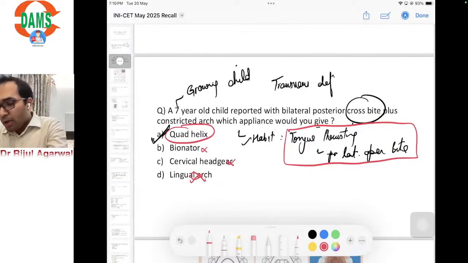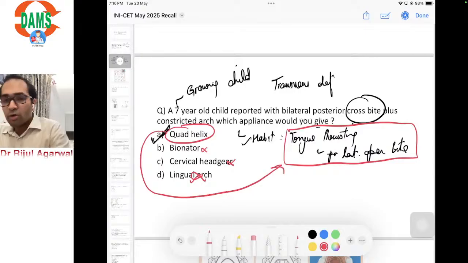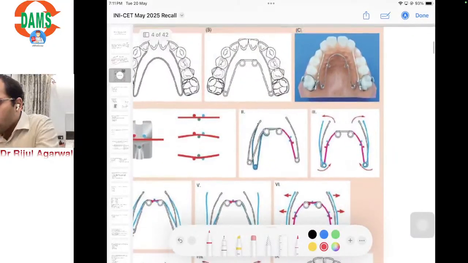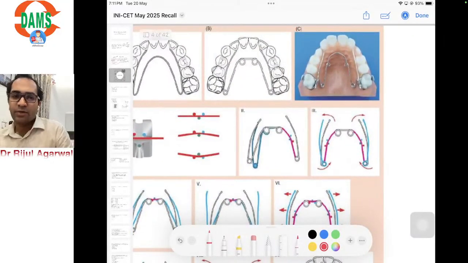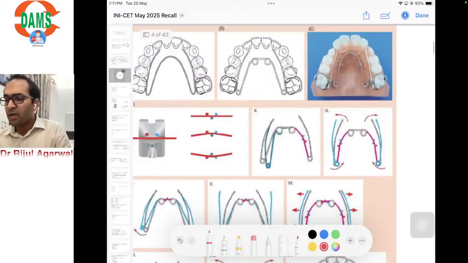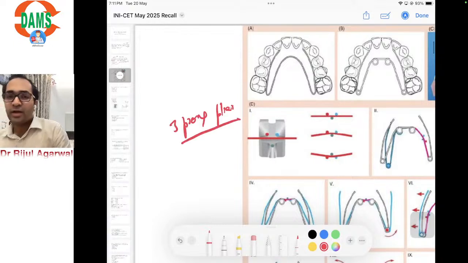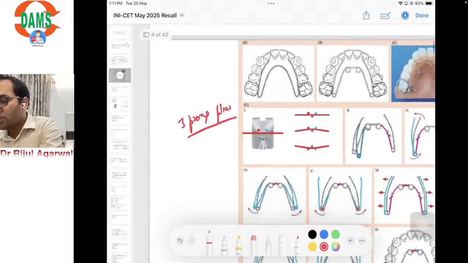Now, how can this quad helix appliance be modified to correct the tongue thrusting habit? This is the image of a quad helix appliance. Everyone knows how to activate it, with a 3-prong plier, which is used to activate the anterior and posterior bridges to correct the anterior or posterior crossbite that is present.